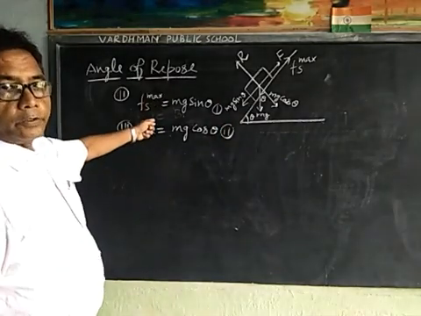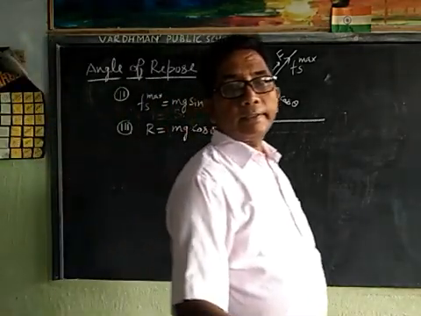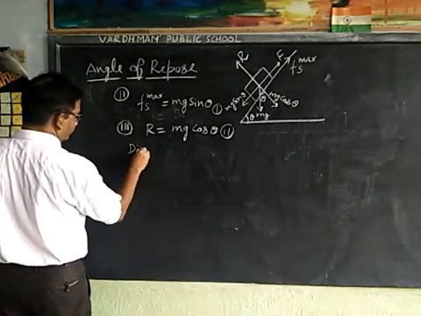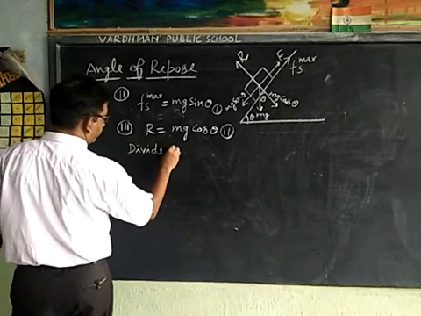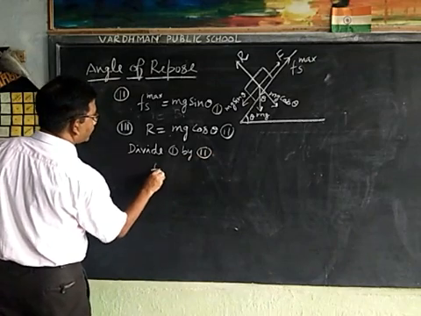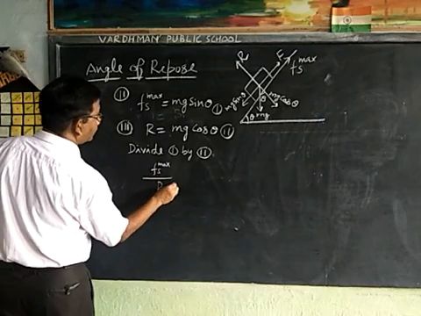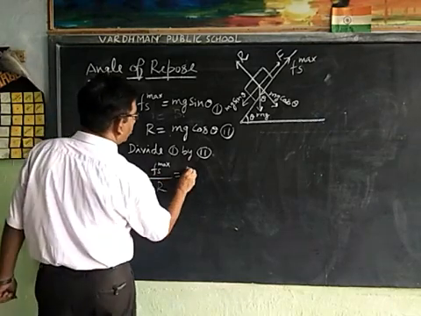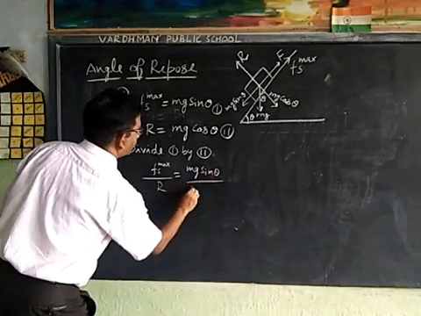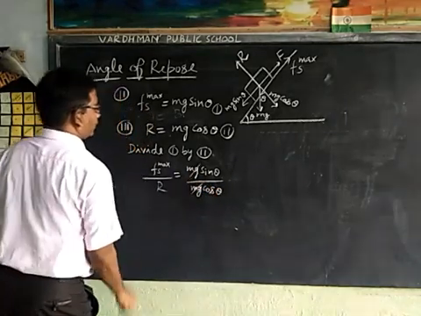Now dividing the first equation by the second, Fs maximum upon R is equal to mg sin theta upon mg cos theta. Cancel mg.